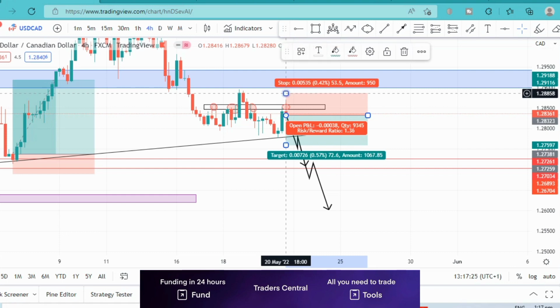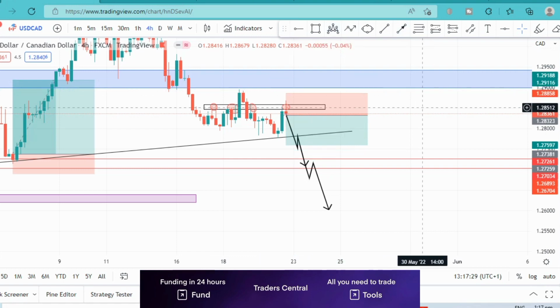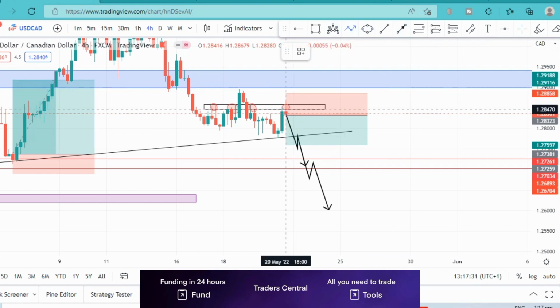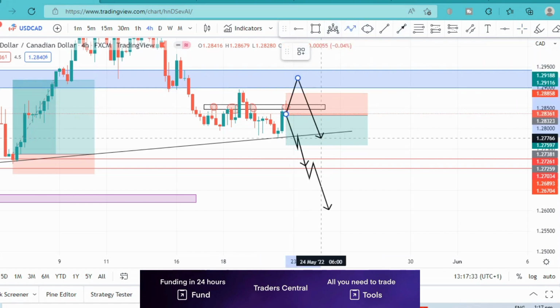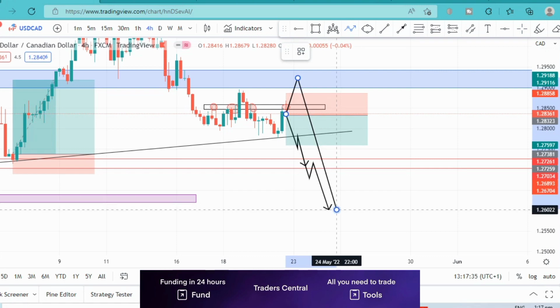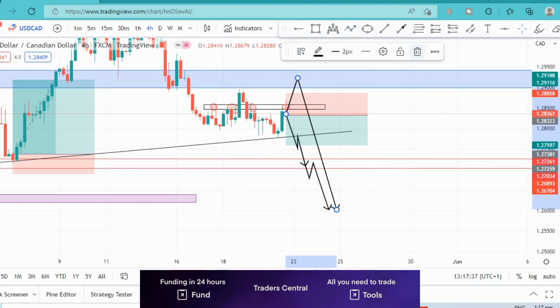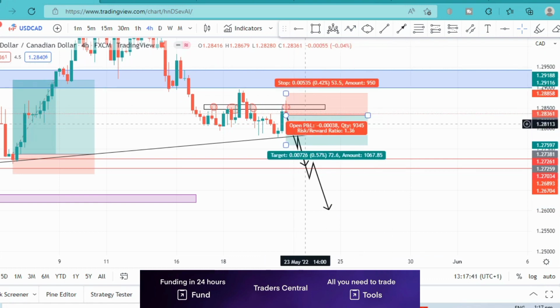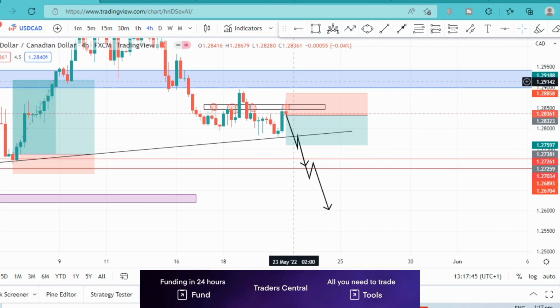If price stops us, it will mean that price is getting back into this area here. Like I said, there's still that possibility that price could come back up into this area before completing that down move. But all in all, I'm expecting price to be bearish. So it's just how to capitalize on that bearish move, and this is one way of doing this. And if this doesn't work and price breaks above this level and gets back into the zone, then we should be looking to take our sell trade from this zone.